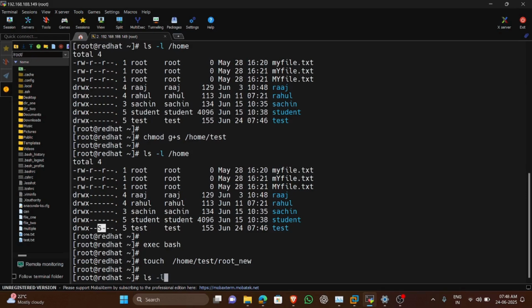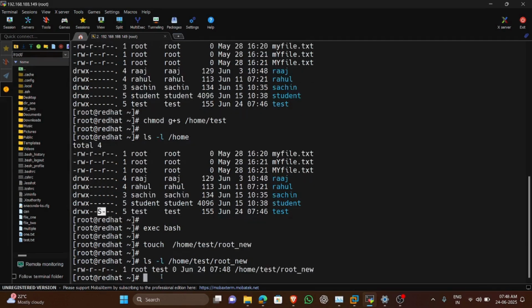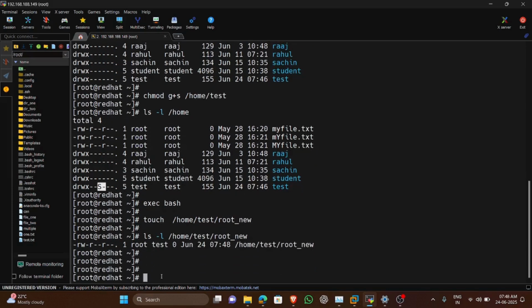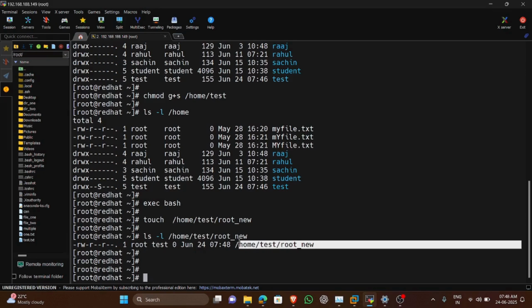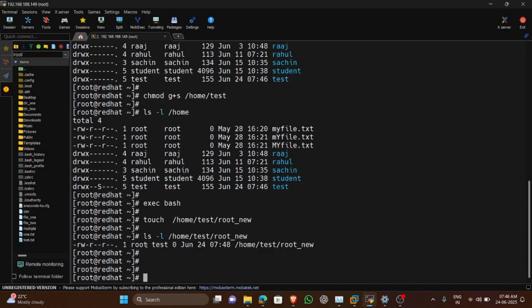I will run ls -l /home/test, then root_new. Now, if you check, you will find that this file, which was created by the root user in the home directory of the test user, gets root as the user owner, but the group owner is not root. It is changed to test. That is the thing we wanted, and it is possible with the help of SGID.